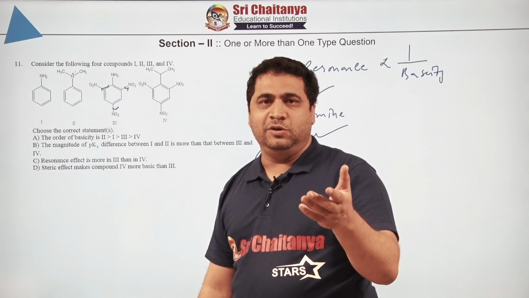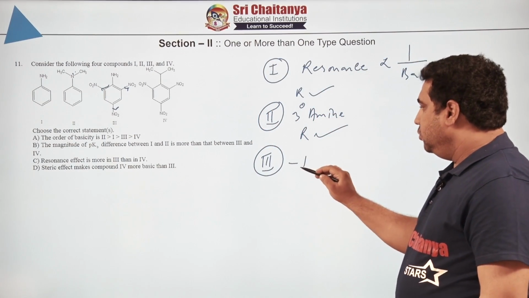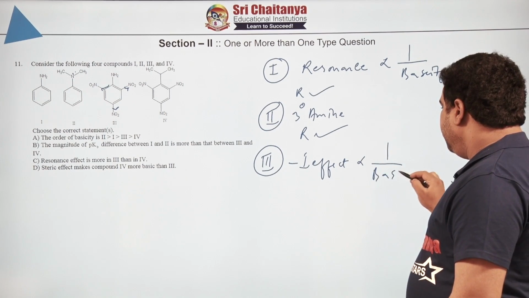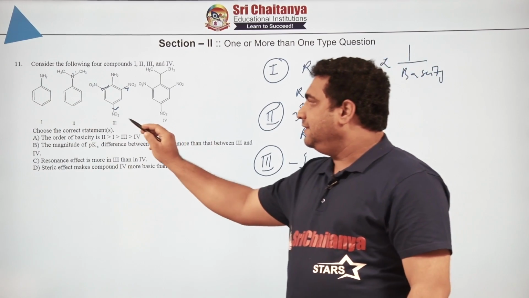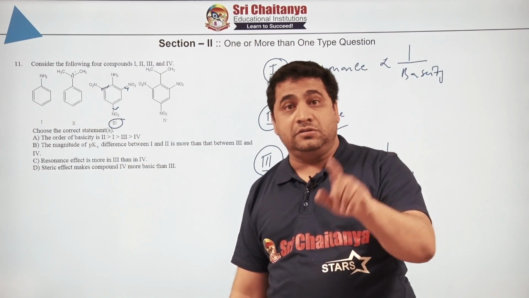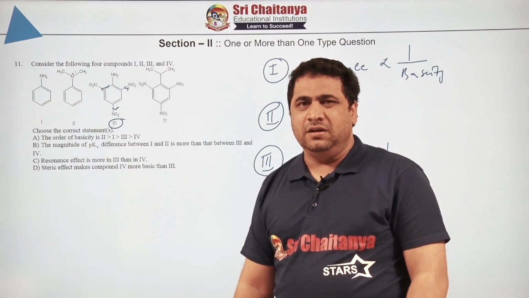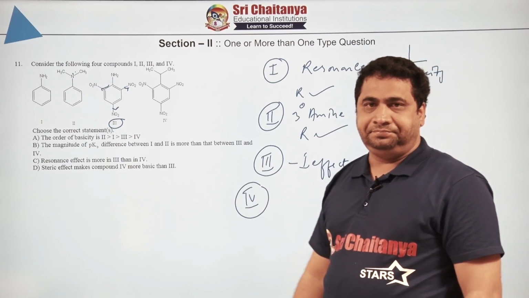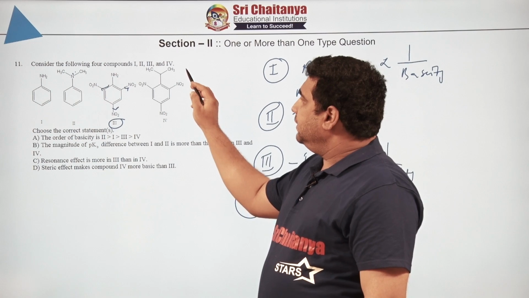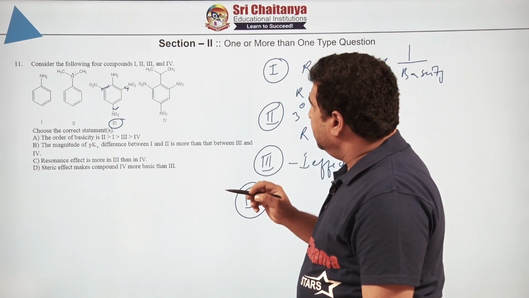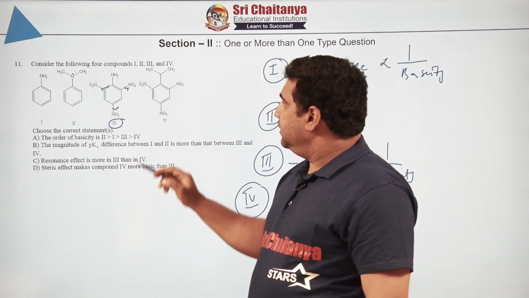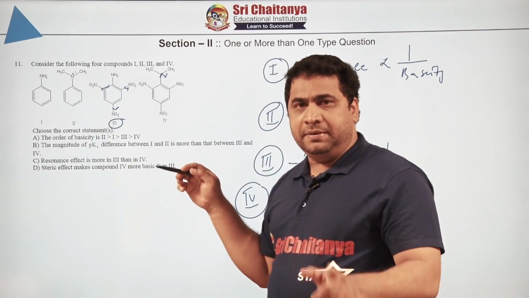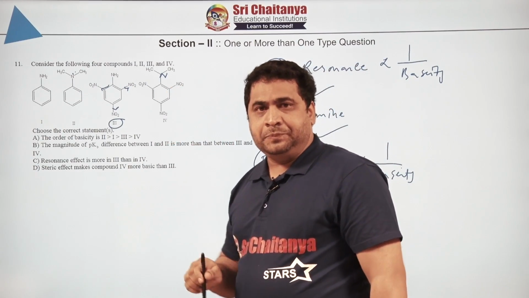Due to minus I effect, we know that basicity decreases. So minus I effect is also inversely proportional to what? Basicity. So 3 is having 2 negative factors, resonance is also there, minus I effect is also there. So it is a poor base, okay. But how much it is, we will measure it. Fourth one, if you see here the group which is present, I hope this is a typing mistake, because your nitrogen should come, because if nitrogen is not there, how can we, I think typing error, okay. So your nitrogen must come, okay, no problem.